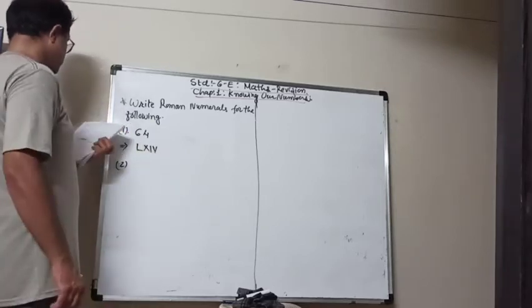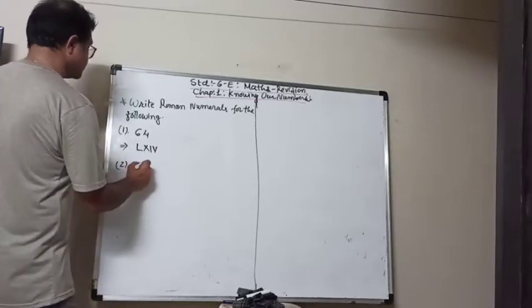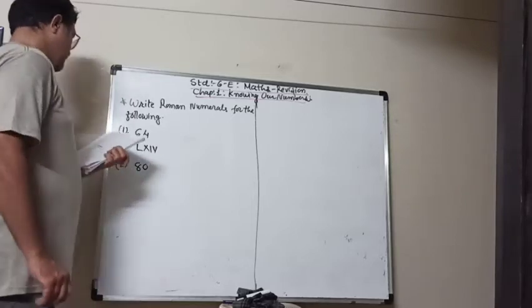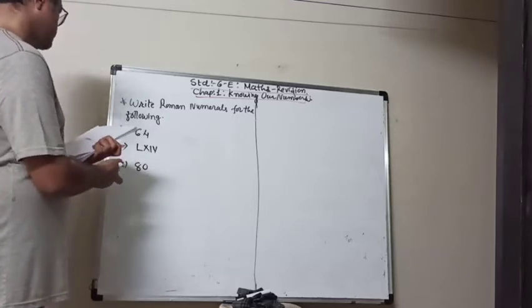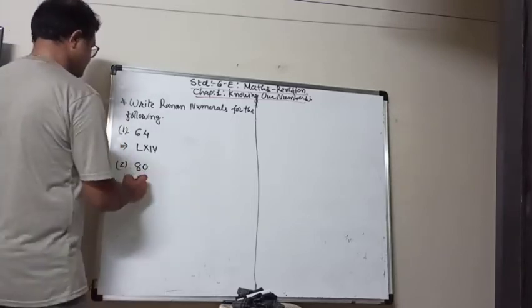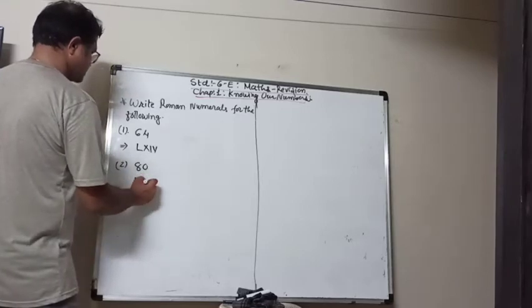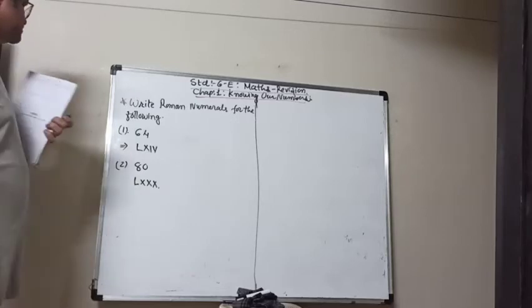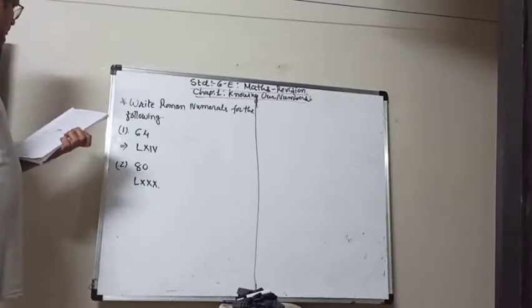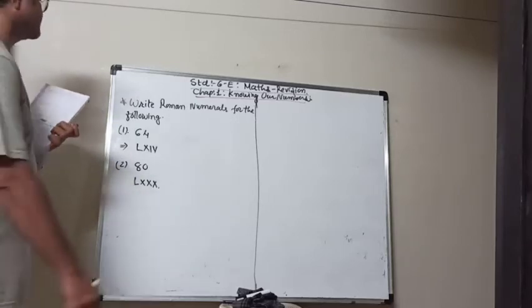Another one, say 80. Now 80 is very simple actually. 50, 60, 70, 80. That is the Roman numeral for 80.